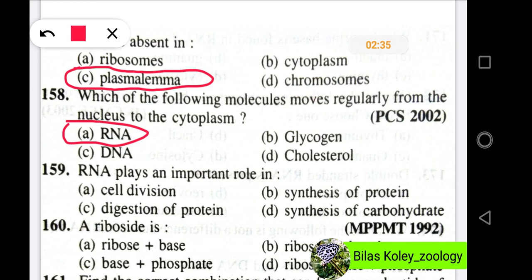Now, question 159. RNA plays an important role in, and the options are cell division, synthesis of protein, digestion of protein, synthesis of carbohydrate. In these questions, the right option is option B, synthesis of protein.